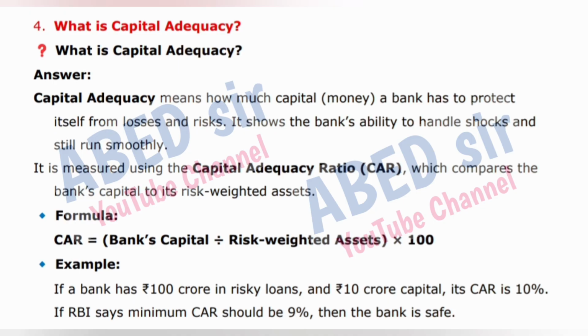Formula: CAR is equal to bank's capital divided by risk-weighted assets times 100. Example: if a bank has 100 crore rupees in risky loans and 10 crore rupees capital, its CAR is 10%. If RBI says minimum CAR should be 9%, then the bank is safe.